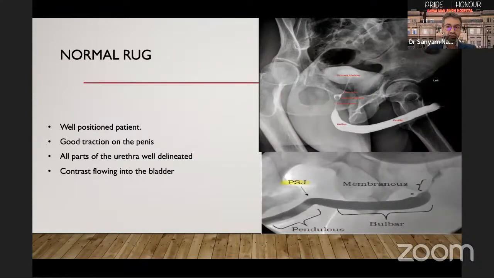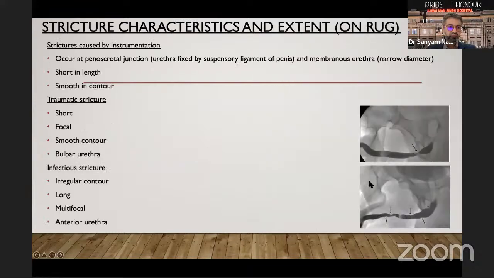This is a normal retrograde urethrogram showing the pendulous urethra, the bulbar urethra, penoscrotal junction, and the membranous urethra. Stricture characteristics and extent seen on RGU include: strictures which are caused by iatrogenic instrumentation, which usually happen at the penoscrotal junction, as this area is fixed by the suspensory ligament of the penis, and the membranous urethra, which is narrow in diameter. These are usually short strictures and smooth in contour. Traumatic strictures are usually short, focal, and smooth in contour and happen at the bulbar urethra. Infectious strictures are usually irregular in contour, long, multifocal, and happen in the anterior urethra.